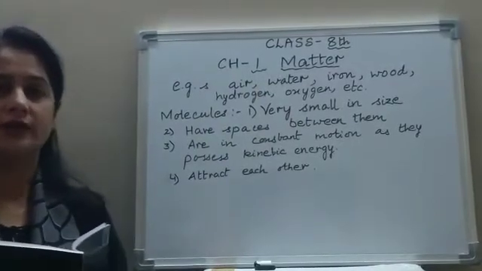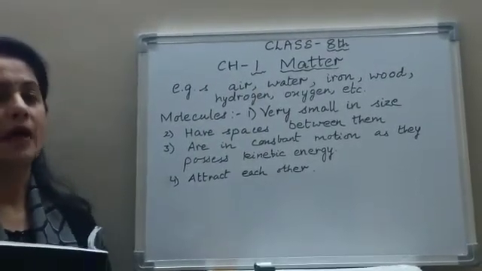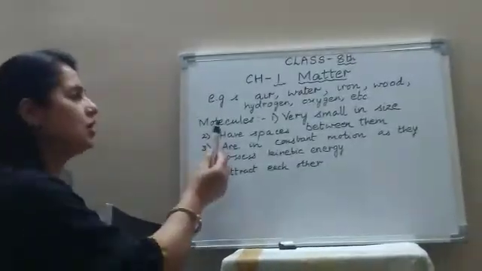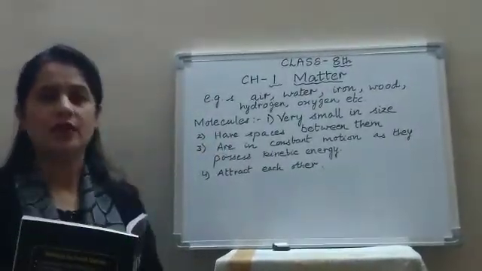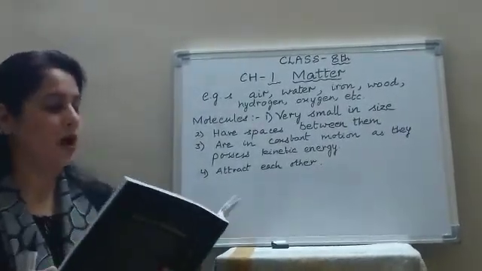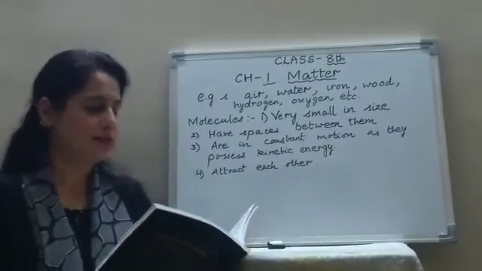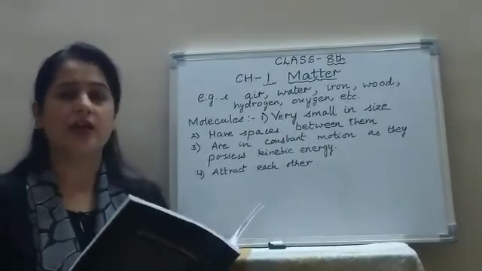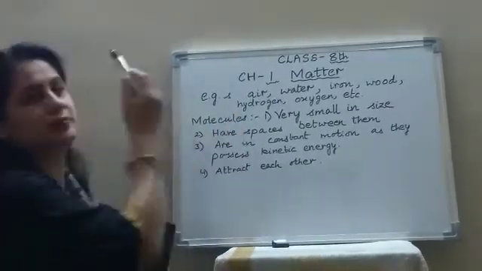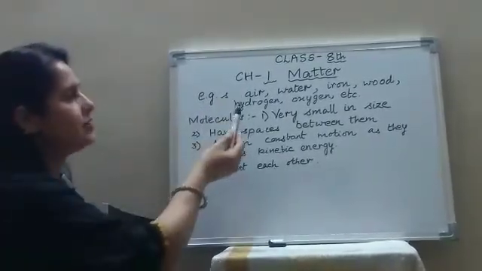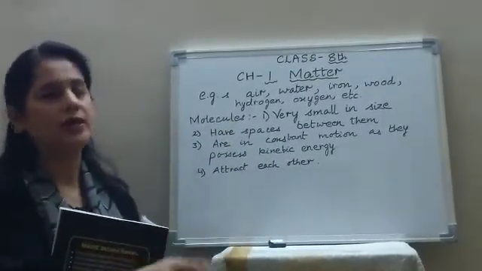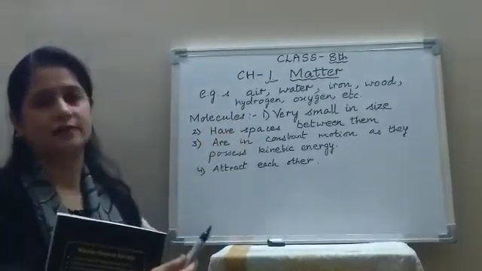Now, what is matter composed of? Matter is composed of tiny particles called molecules. Very small particles called molecules. A molecule can exist free in nature, and it has all the properties of the substance. Like air is made up of molecules, and each molecule will have all the properties which air has.